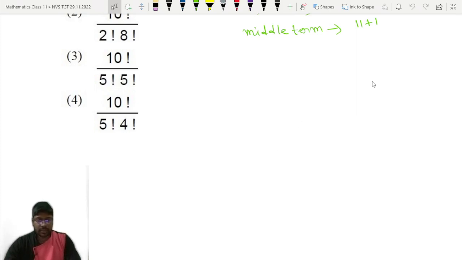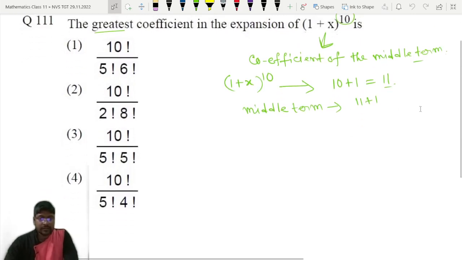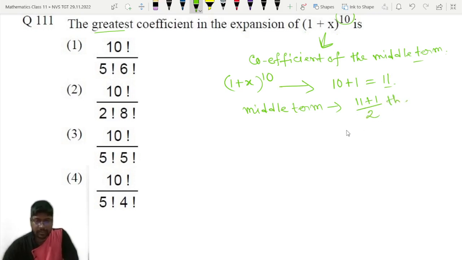Okay, sorry for the disturbance, little bit disturbance was there. So let's come back to the problem. That I have told that coefficient of the middle term will be the greatest term. So middle term will be 11 plus 1 by 2th term. Okay, that means that is equal to 6th term. Okay, the coefficient of the 6th term will be the greatest coefficient.